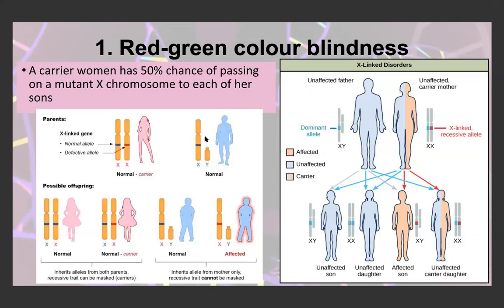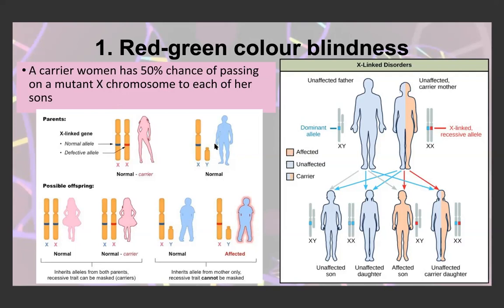She can also receive her father's X chromosome, but her mother's affected X chromosome, meaning that she's heterozygous. She doesn't have the disease, but she's a carrier. The son will obviously receive his father's Y chromosome, and he could receive his mother's unaffected X chromosome, which means that he's unaffected by the disease.